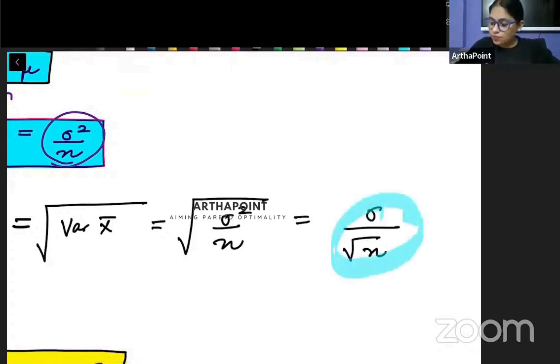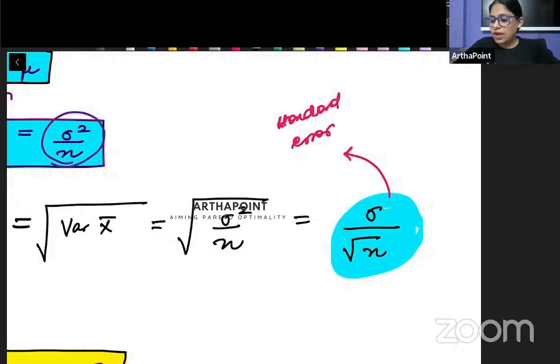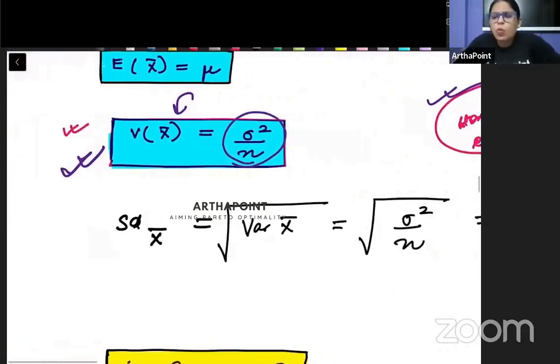Beta, this value that you have got here, we also call it the standard error. This value is also called the standard error. Now why error? Why error? Because if you remember, we have said that whenever you collect a sample, you can commit some kind of error. Whenever you collect any sample, you can commit some kind of error. Why? Because the sample will deviate from the population.